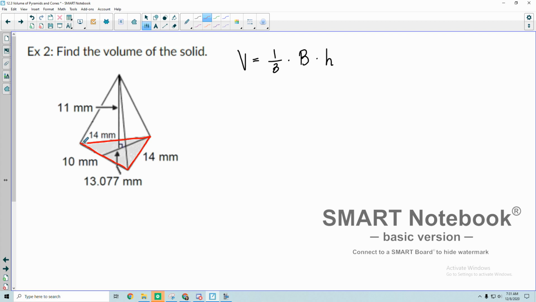So it looks like that's going to be a triangle. So this time I'm thinking, all right, well, I need to know the formula for the area of a triangle. What's the formula for that? Okay, so if you recall from the last video, the formula for the area of a triangle, and that's what I'll be plugging into B.